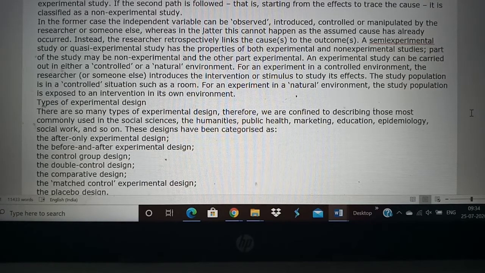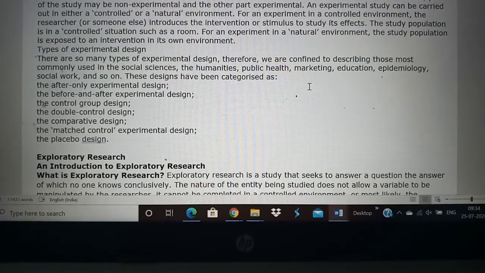There are different types of experimental design that you have to understand. It's not very important, but it's important that you know the names. The before and after experimental design is before how it was and after the intervention how it is. Then the control group design. There are two groups, one is the experimental group and the other is the control group.